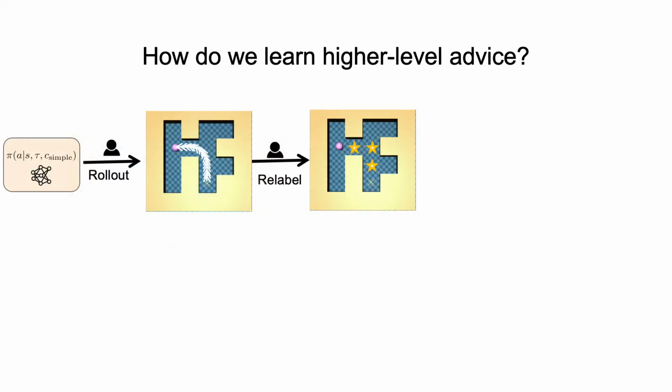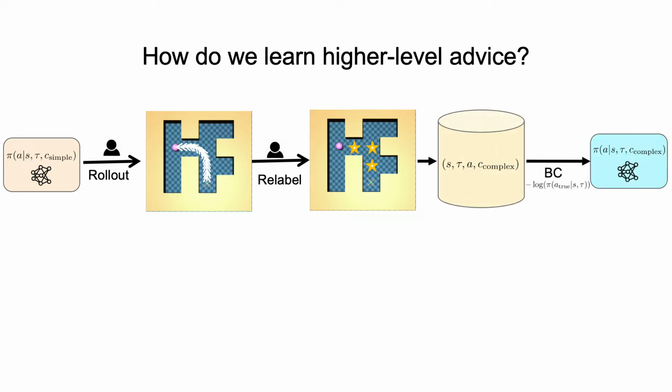We use these relabeled trajectories as ground truth labels to train an advice conditional policy for the higher-level advice through behavioral cloning. We call this process bootstrapping. Since reaching a waypoint is a simpler task than solving an entire maze, we can bootstrap a waypoint conditional policy much more efficiently than learning to solve the entire task. We also need to perform this advice grounding process only once, and then we can use it in each new test maze.